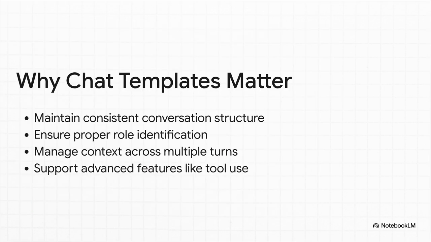And trust me, this matters a lot. Without a proper template, the model can totally lose track of who said what. It can forget the context of the conversation after just a couple of messages, and it will completely fail at more advanced things. The template is the backbone. It provides that stable structure needed for everything from remembering what you're talking about to using external tools, which we'll get to in just a minute.